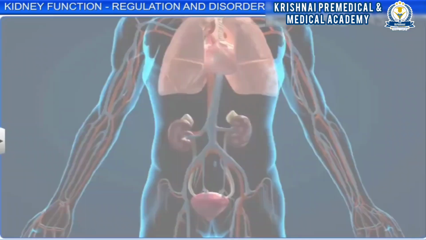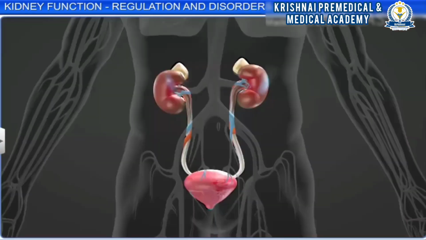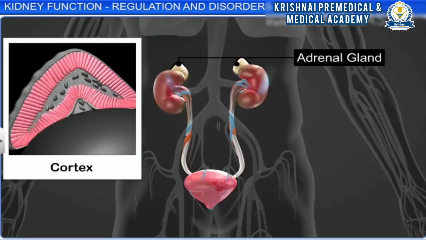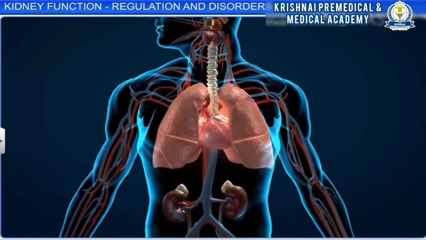Angiotensin II, a powerful vasoconstrictor, constricts the blood vessel, thereby increasing blood pressure, which stimulates the cortex of the adrenal gland to secrete aldosterone. Aldosterone increases the reabsorption of sodium and water from the distal parts of the renal tubule, resulting in an increase in blood volume, which increases blood pressure and GFR. This complex mechanism is commonly known as the renin-angiotensin mechanism.